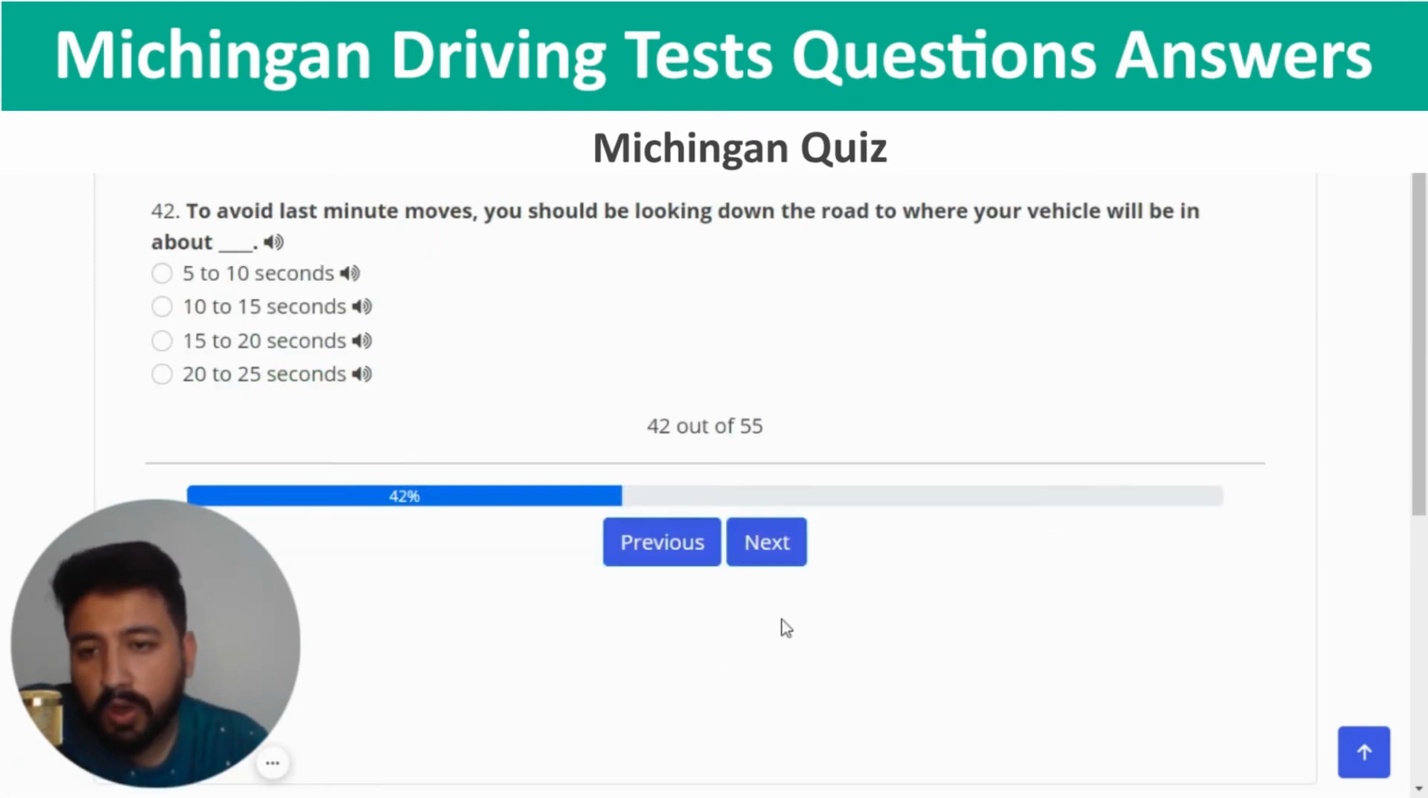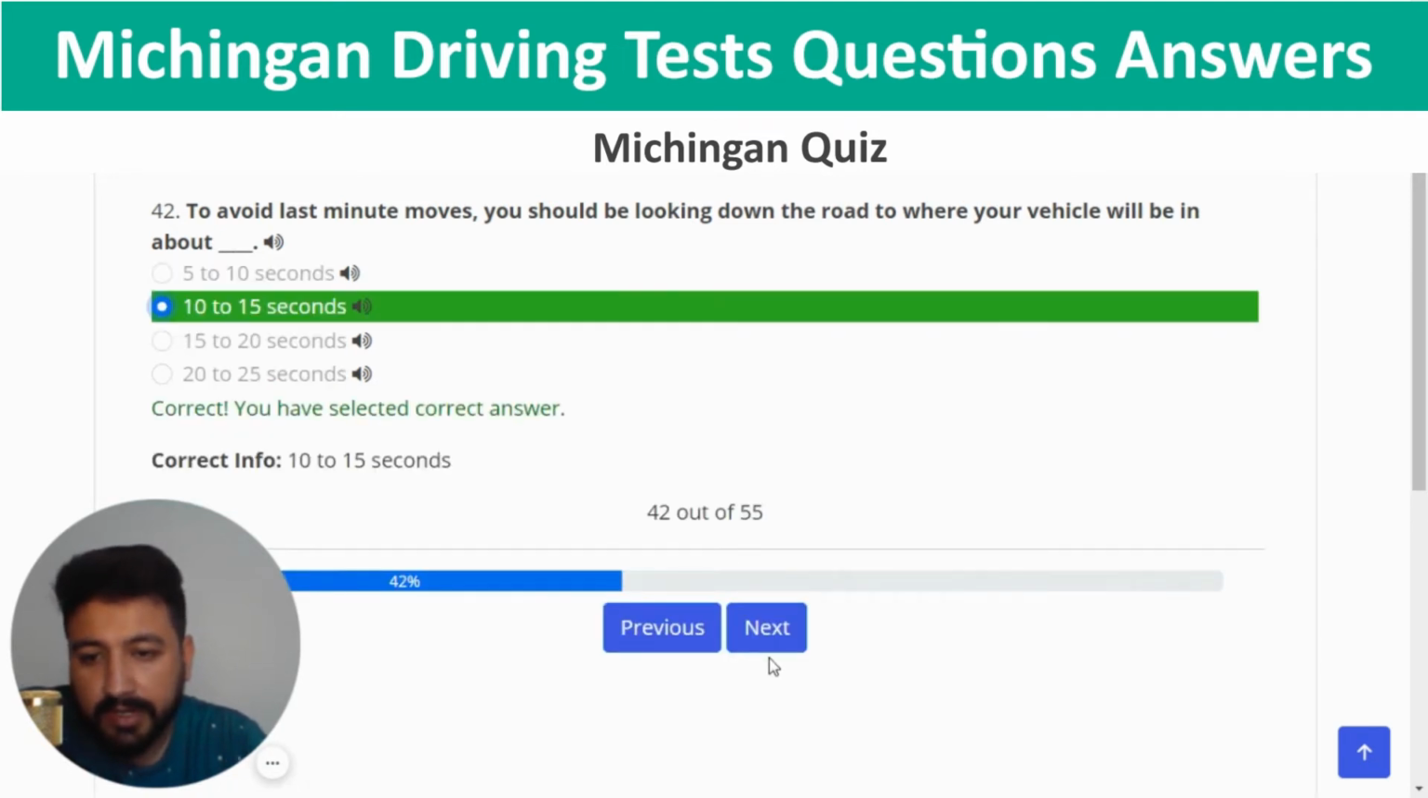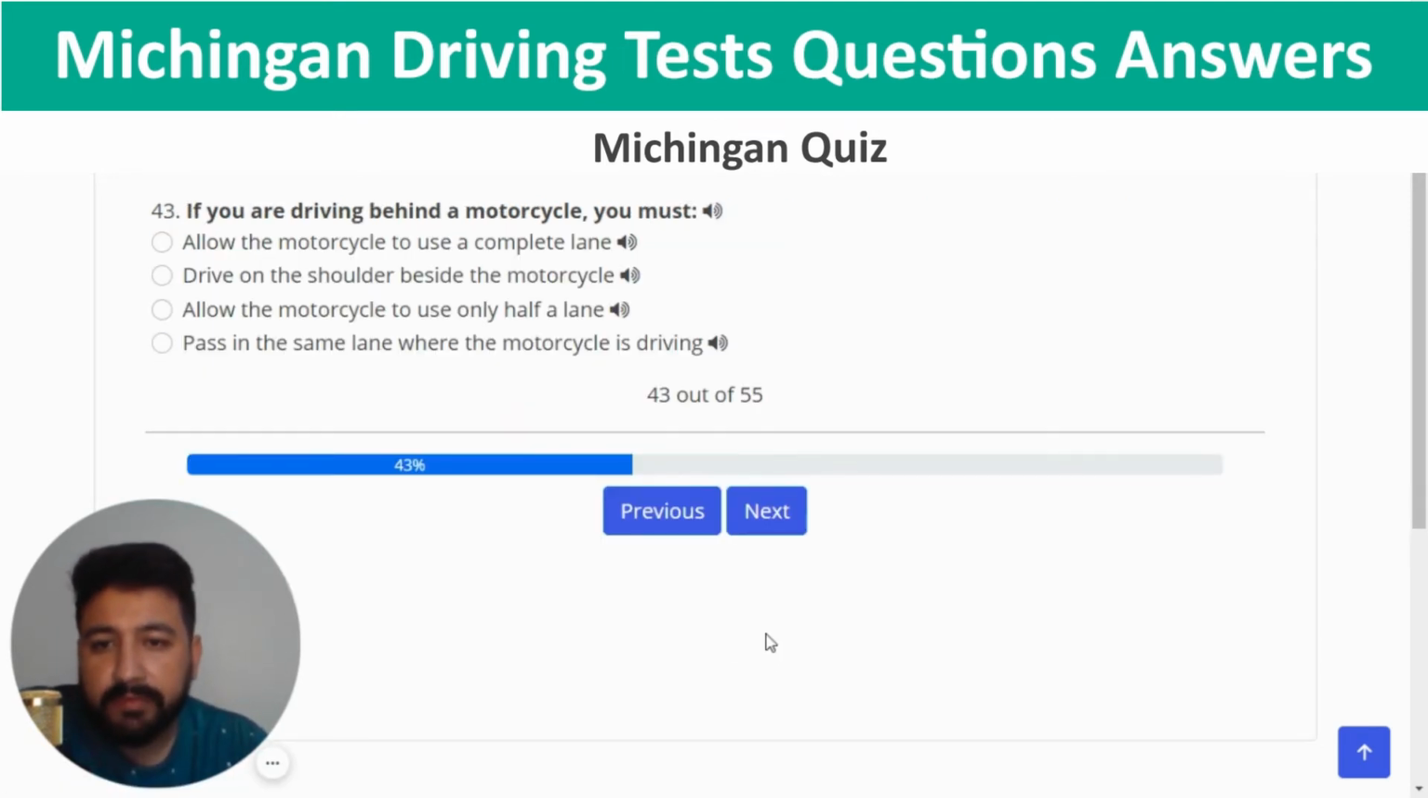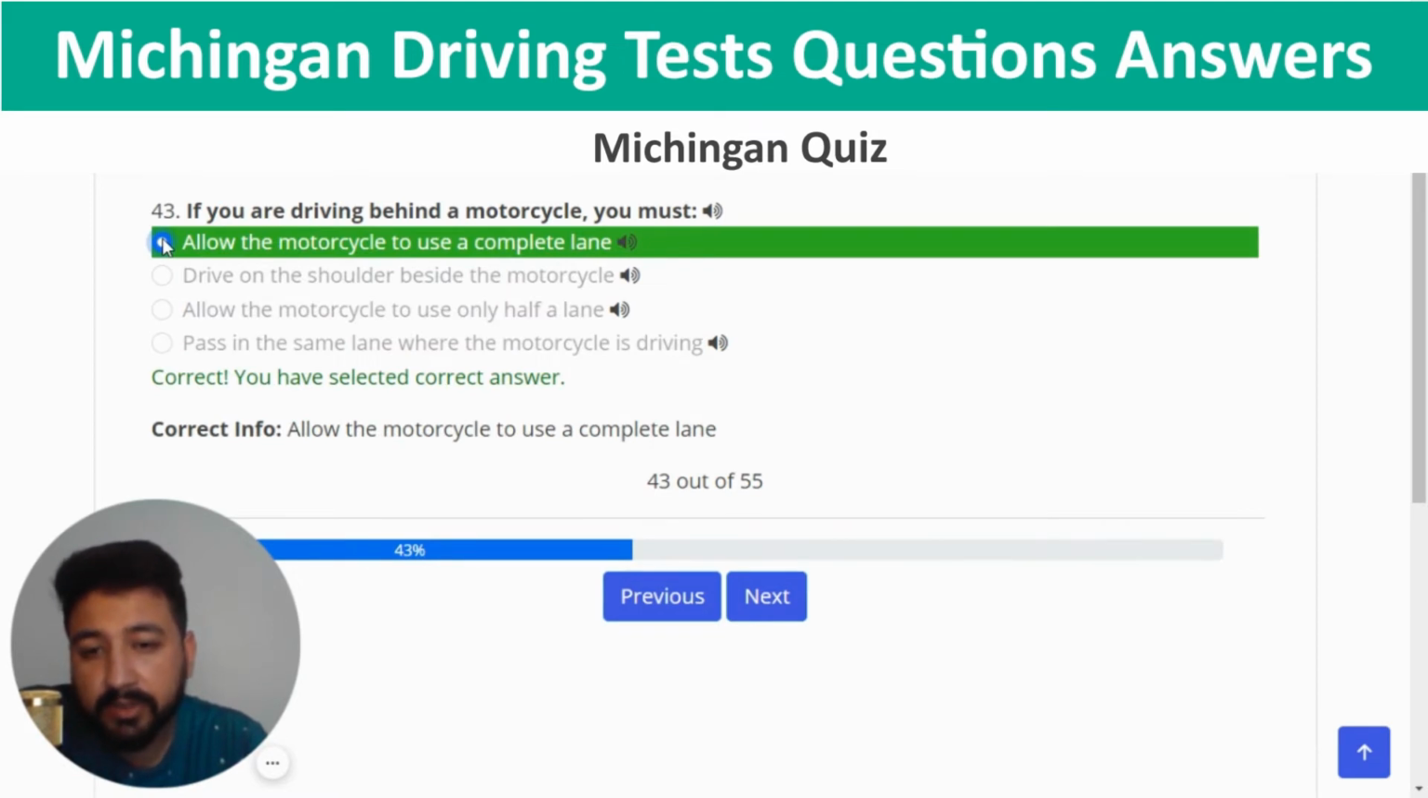And next, to avoid last minute moves, you should be looking down the road to where your vehicle will be in about 10 to 15 seconds. So the second option is the right one. Correct. And next, if you are driving behind a motorcycle, you must allow the motorcycle to use a complete lane. That's the first option, you have selected the correct one.